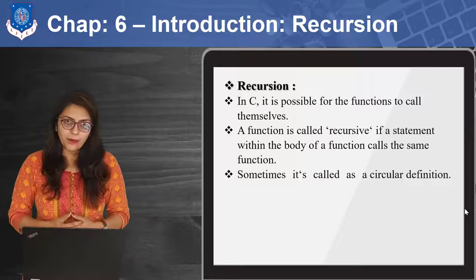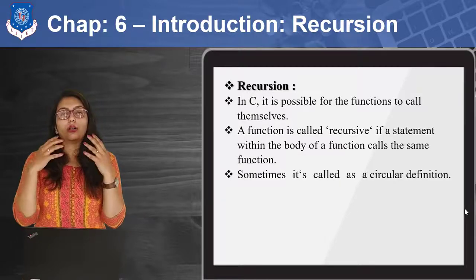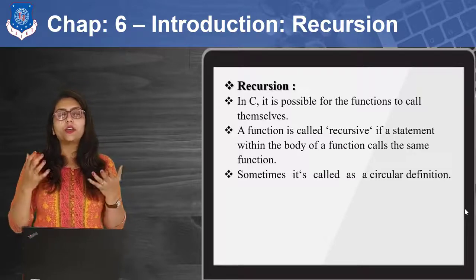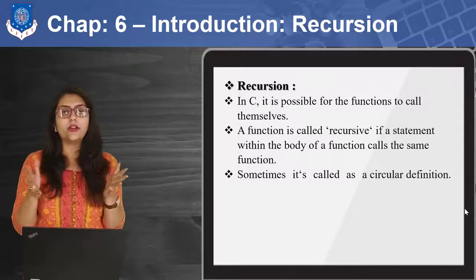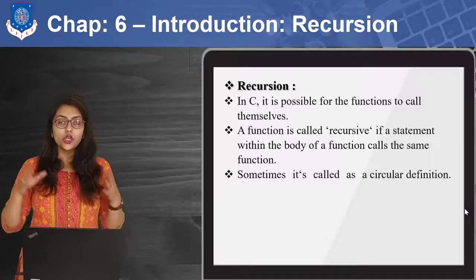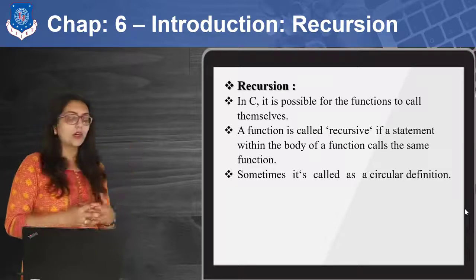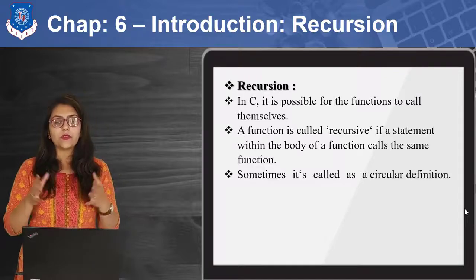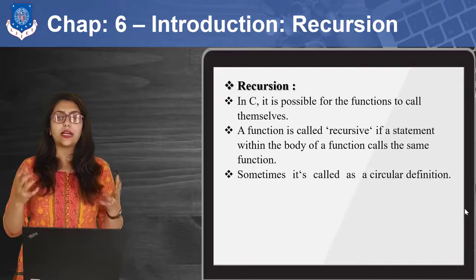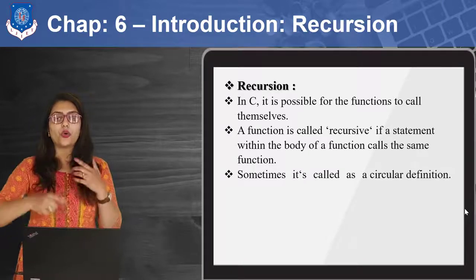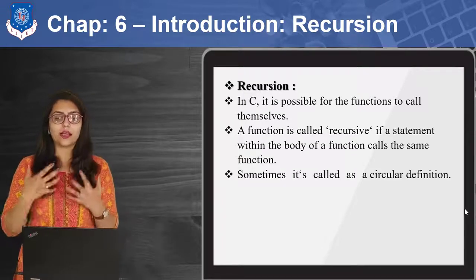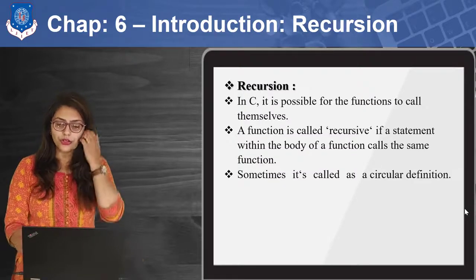So in the C programming language we can create a function which calls itself. So the function can call itself. This kind of calling of the function by itself is called recursion, right? You can see the theoretical part over here that in C it is possible for a function to call itself. A function is called a recursive function if a statement within the body of the function calls the same function. Sometimes it is also known as a circular definition or circular function, right?